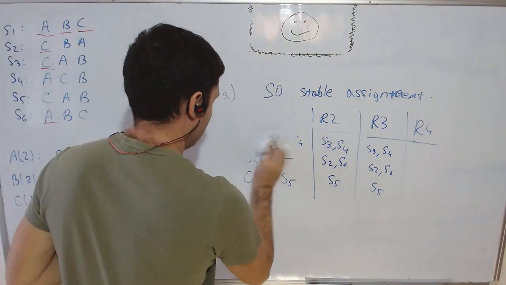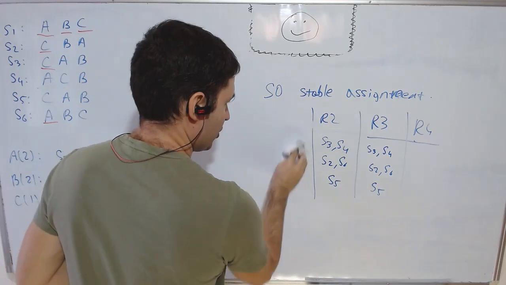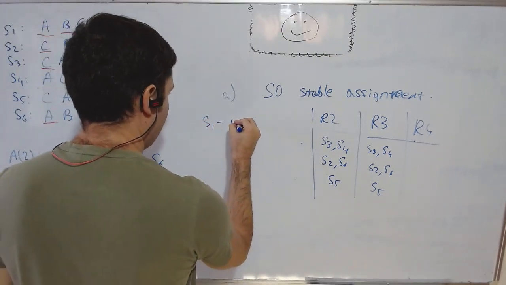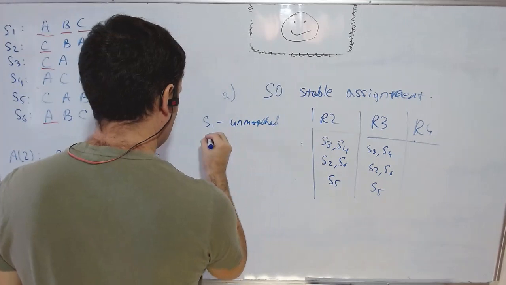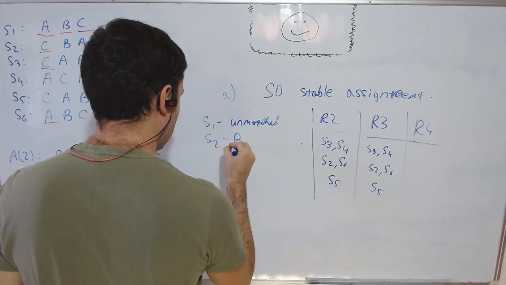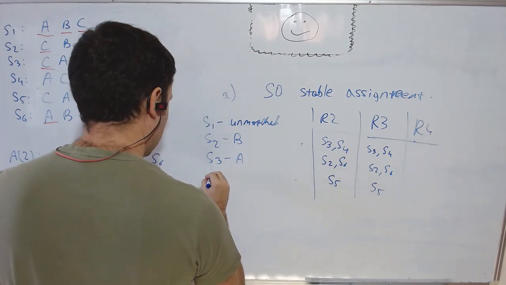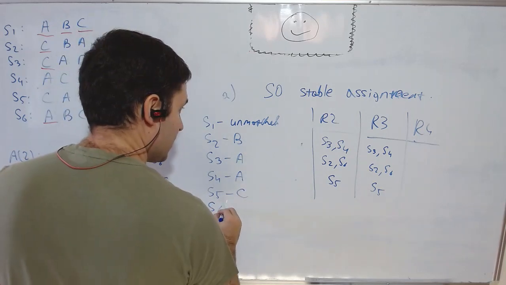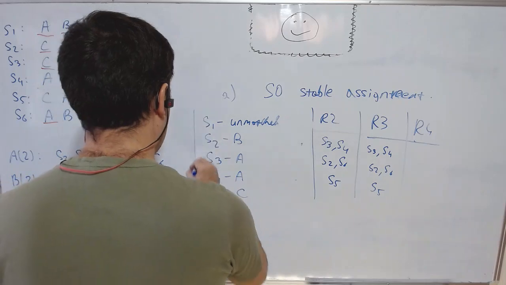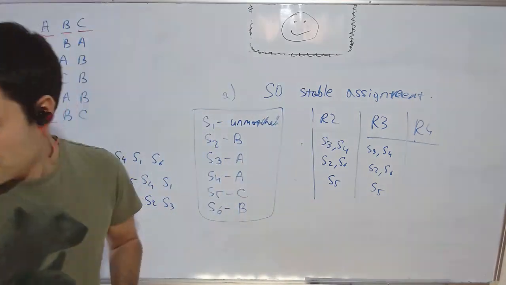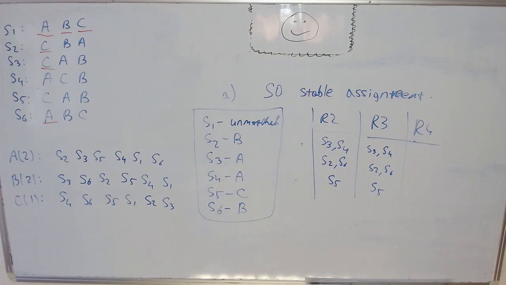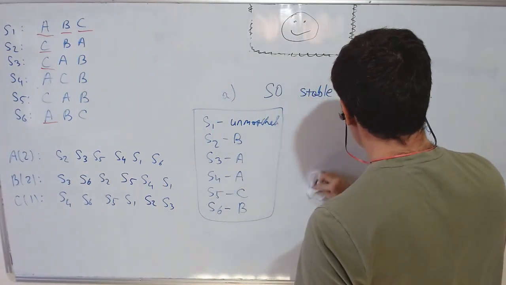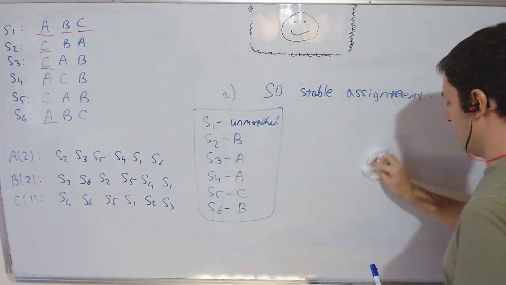Therefore, if we need to write the match, let's just keep this match. S1 is unmatched, S2 is in school B, S3 is in school A, S4 is in school A, S5 is in school C, and S6 is in school B. This is our student optimal stable match. Let's check. B, A, A, C, B, correct.